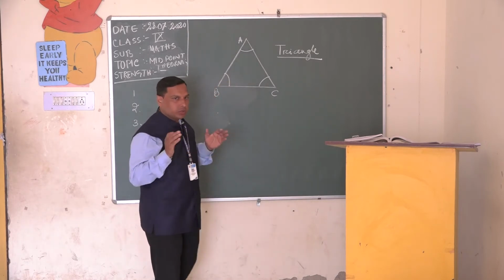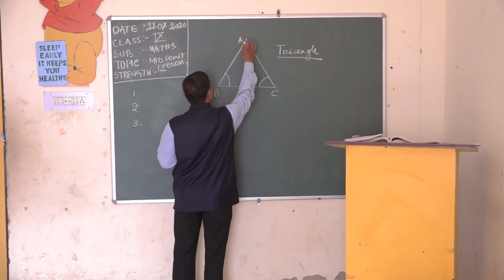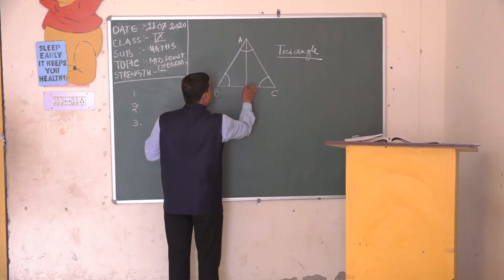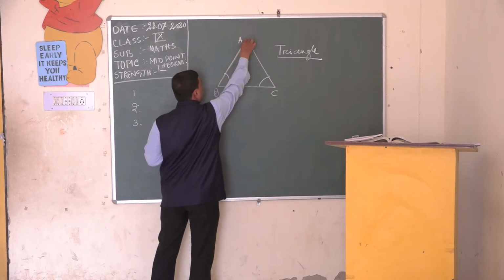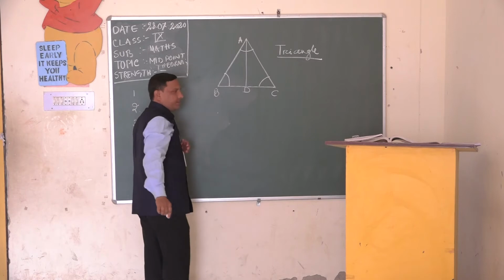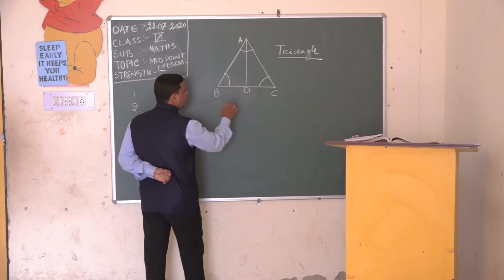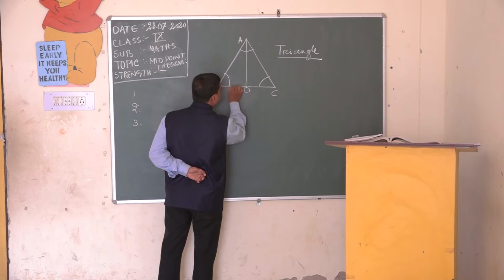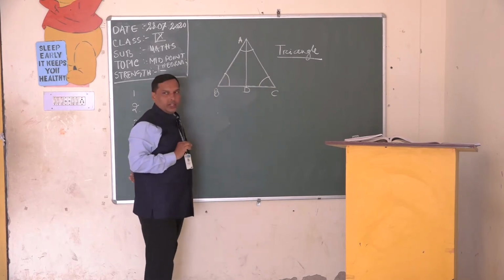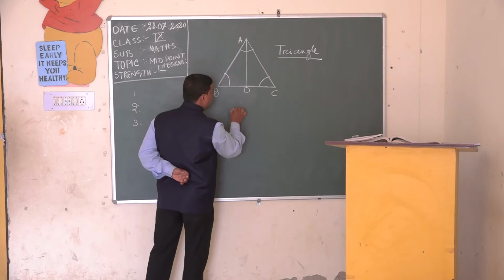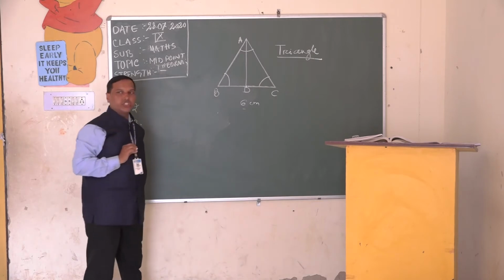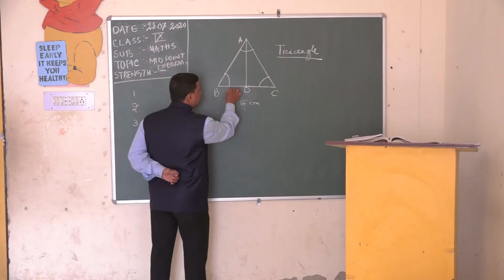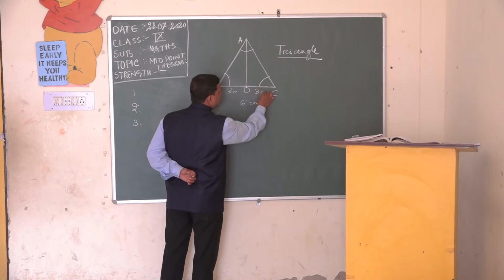Being standard 9 students, you know about it, but I am saying to you what the line is that comes from the vertex to the point on the opposite side. Think that I am giving a line segment AD, where D is the midpoint of side BC. What is a midpoint? If a line segment BC is 6 centimeters and D is its midpoint, then BD is 3 centimeters and CD is also 3 centimeters.